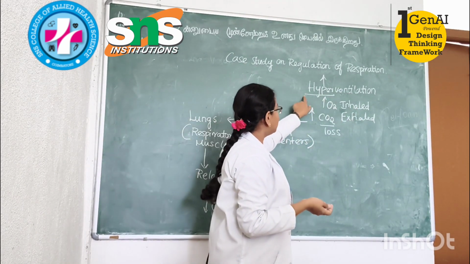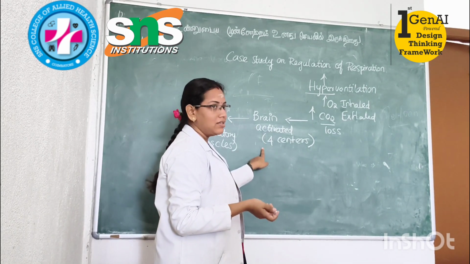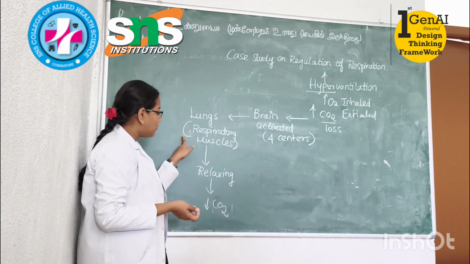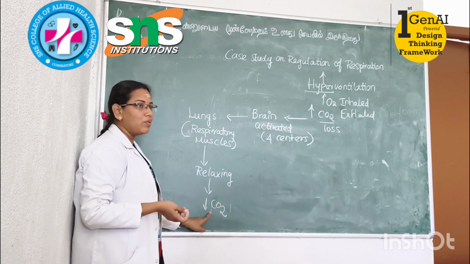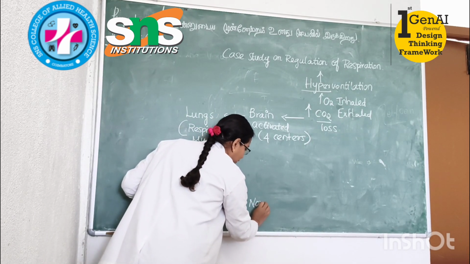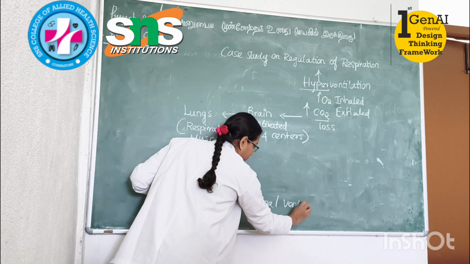So hyperventilation is corrected with the help of the brain. The brain has 4 centers that will stimulate the respiratory muscles. The respiratory muscles will start relaxing, which will reduce the CO2 exhalation. So automatically the patient will come back to normal ventilation.